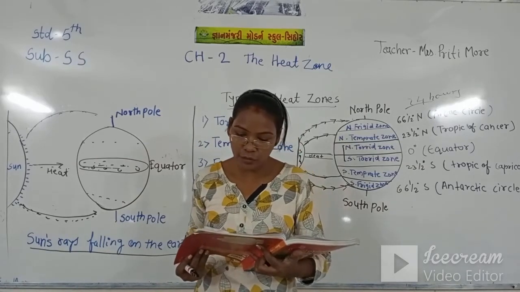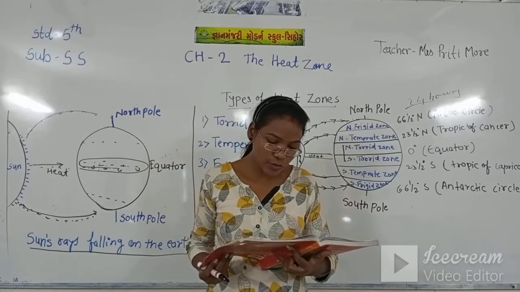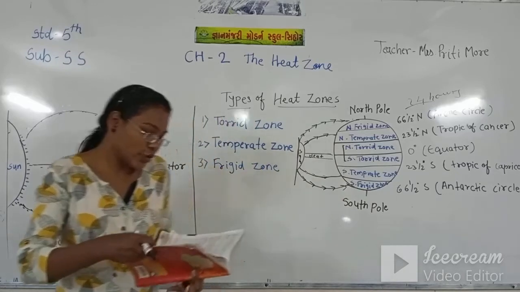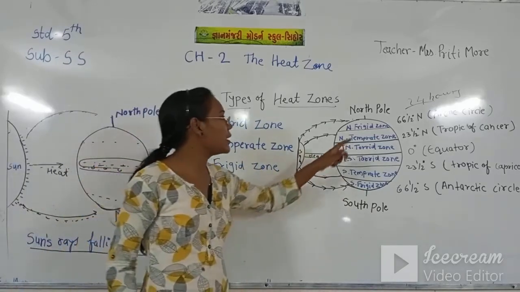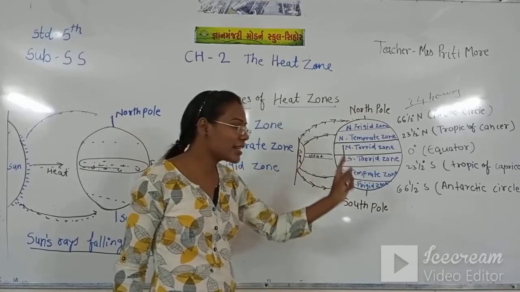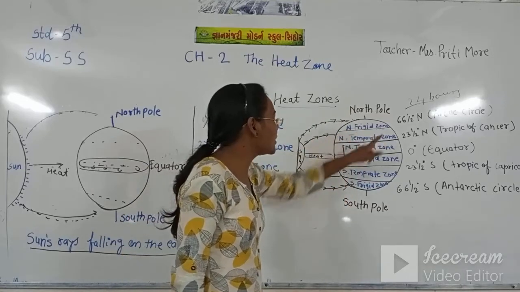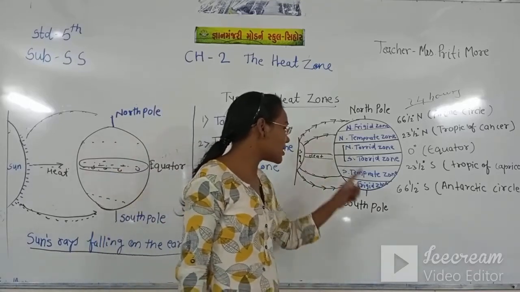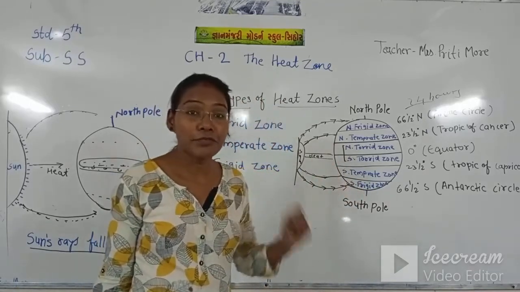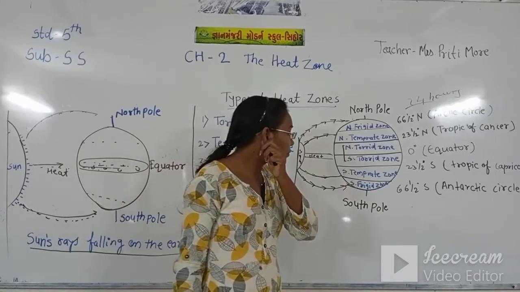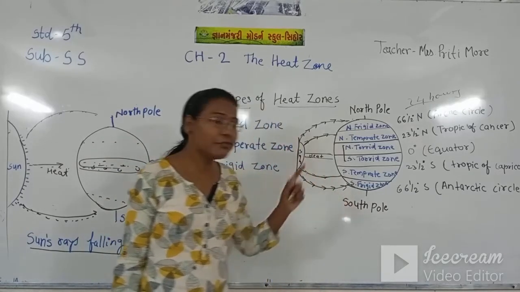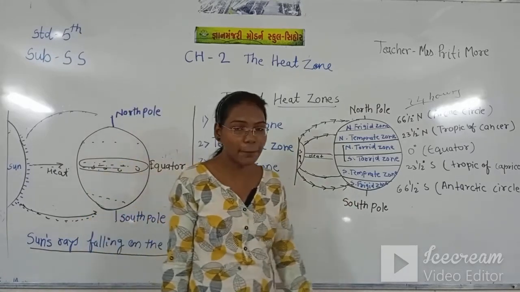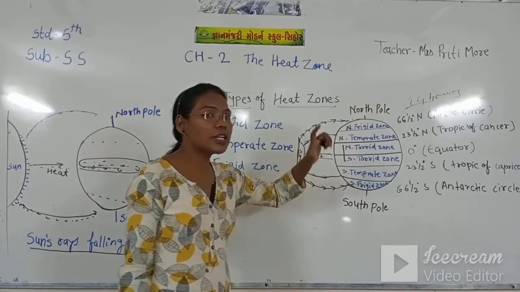For example, the equatorial, the tropical monsoon, and the temperate, and so on. That means heat zones have different climates. The north frigid zone and south frigid zone are too cold, and their lands are totally frozen, so it's called permafrost. In winter there is snowfall, and in summer the sun is not that hot. So this area is totally frozen.